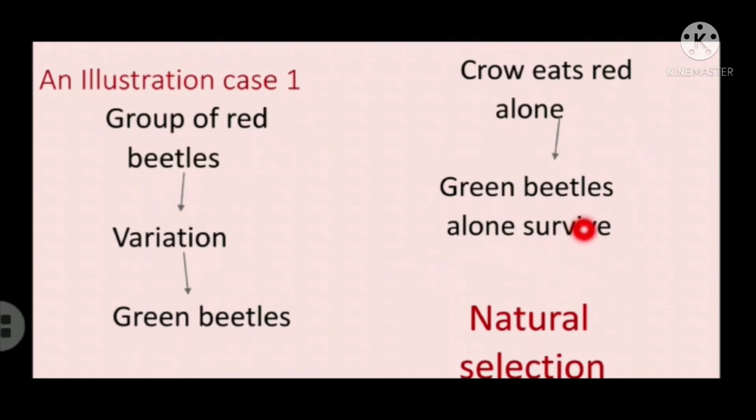Here the crow acts as a natural selector. It selects the green color. So this green color becomes the survival advantage for the beetle because the crow cannot distinguish the green color of the beetle and the leaf. So here the green color becomes survival advantage for the beetle, and this happens because of natural selection. So here from red to green color beetle, they continue to survive because of natural selection, and here the crow acts as a natural selector.